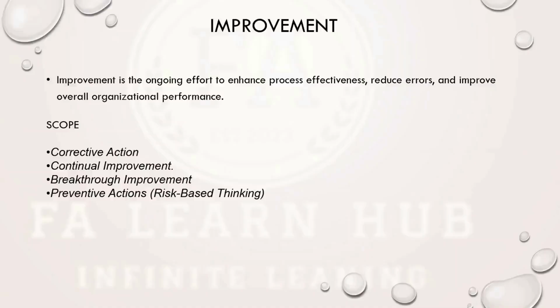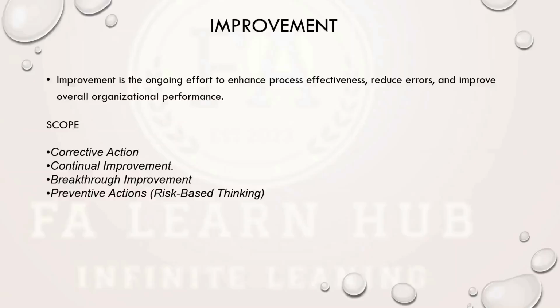If there is an NC, we have to take permanent actions to avoid that NC or defect. That is called corrective action. Corrective action will bring an improvement in your process or your product. The next thing is continual improvement. Continual improvement is nothing but small improvements, which may be made using a tool like Kaizen or something similar.